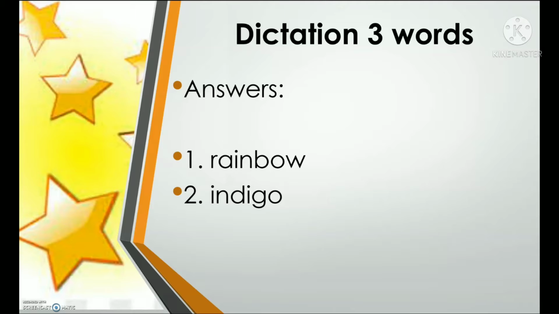I-N-D-I-G-O. Indigo. Number 3. Purple. P-U-R-P-L-E. Purple. Very good.